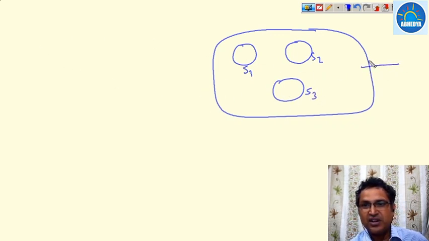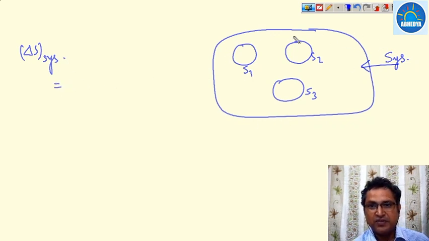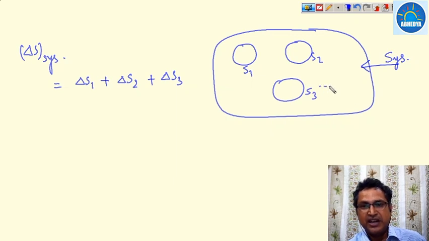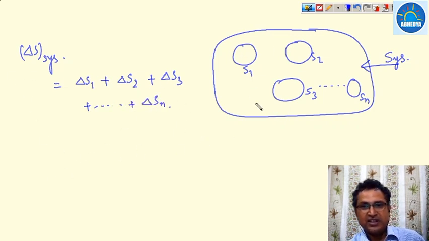Then delta S of the system, meaning the change in entropy of the full system, is nothing but delta S1, that is the entropy change for the first system, plus delta S2, the entropy change of the second system, plus delta S3, the entropy change of the third system, and if there are n number of systems, plus delta Sn. That is the entropy change of all the systems.